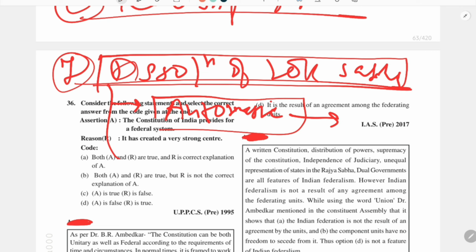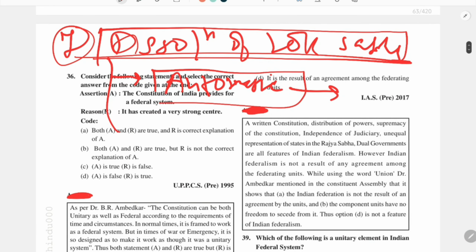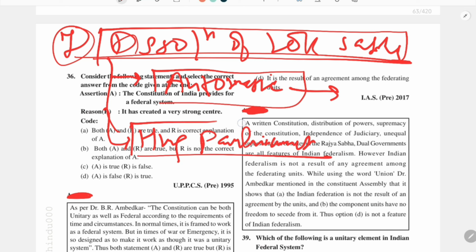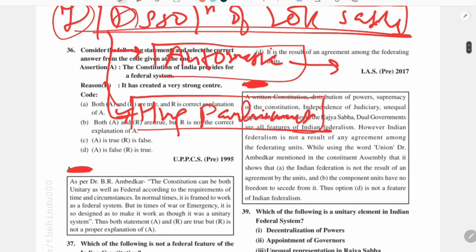So the Lok Sabha is dissolved for a fresh election. And the second situation is the hung parliament. When no party is getting a majority in the Lok Sabha, then the president dissolves the Lok Sabha.